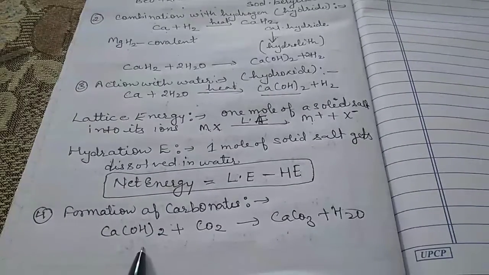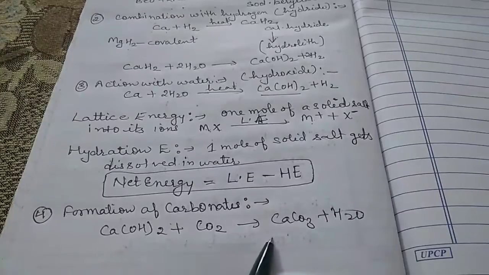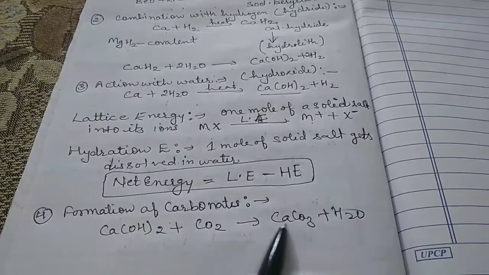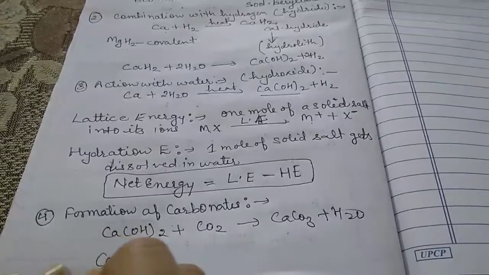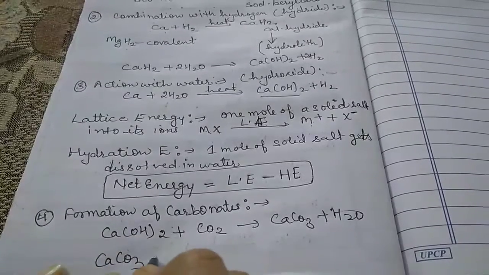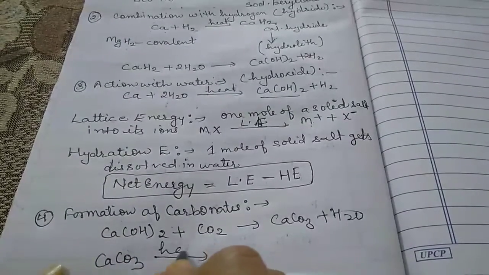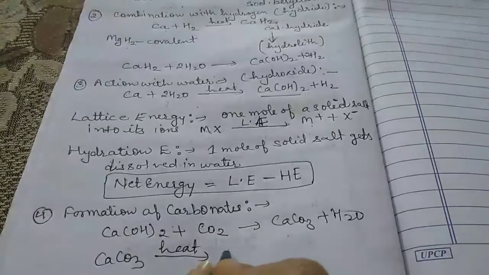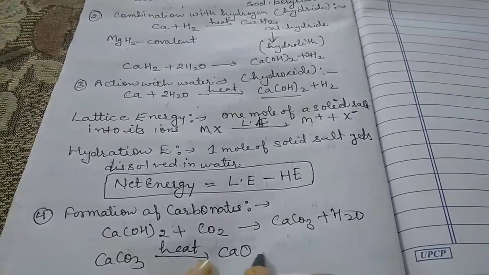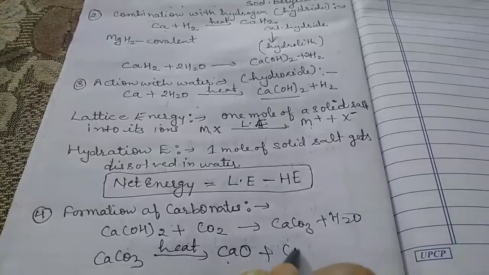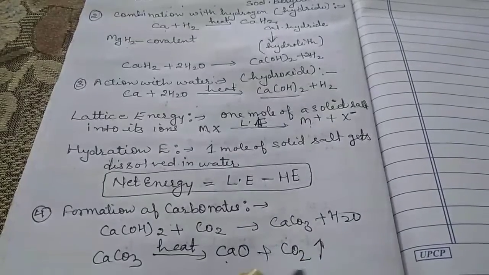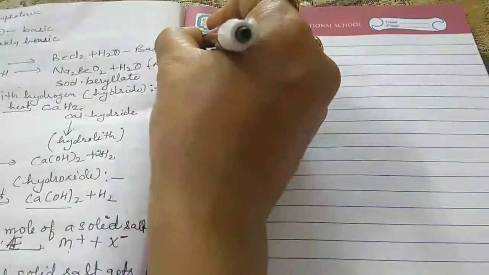All the carbonates decompose on heating to give carbon dioxide and the metal oxide. For example, calcium carbonate: when we heat it, we get CaO, that is the metal oxide, and carbon dioxide gas is liberated.